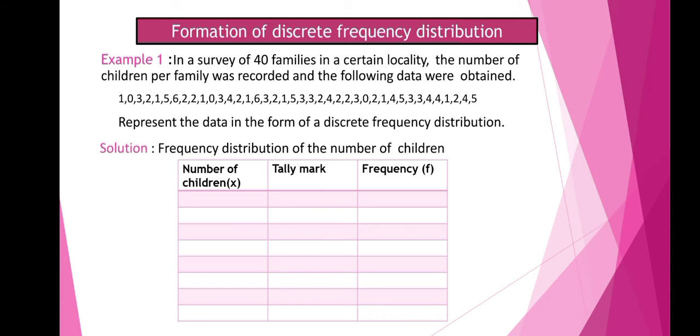So we have to prepare 3 columns. In the first column we have to write the variable. Here the variable is the number of children, and the variable is denoted by small x. And in the second column we will put the tally marks.